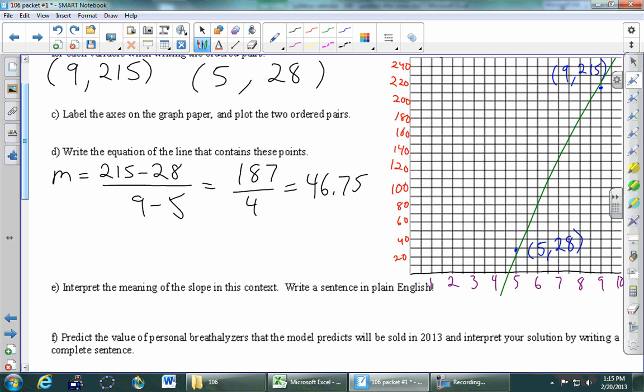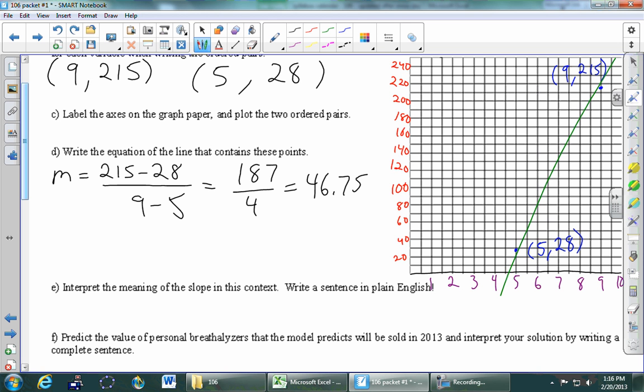Generally speaking, as a math teacher, I prefer fractions over decimals. But in terms of any kind of application, like a word problem like this, decimals mean a whole lot more. Money does not happen in fraction form. Money happens in dollars and cents, in decimals. Okay, so we've got the slope. Let's go ahead and continue now.